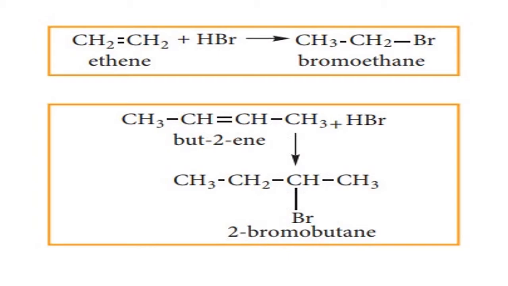In the previous example, we were adding Br2, Cl2, I2, H2, which are similar on both sides. But here in HBr, one is H, one is Br. In HBr, there is a covalent bond. Bromine is more electronegative, so bromine withdraws a share of electrons, causing a partial negative charge on the bromine and a partial positive charge on the H. So this H plus will attack the electron rich center, whereas Br will attack the electron deficient center.